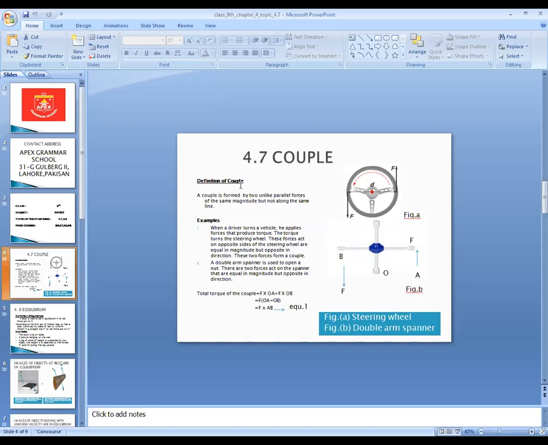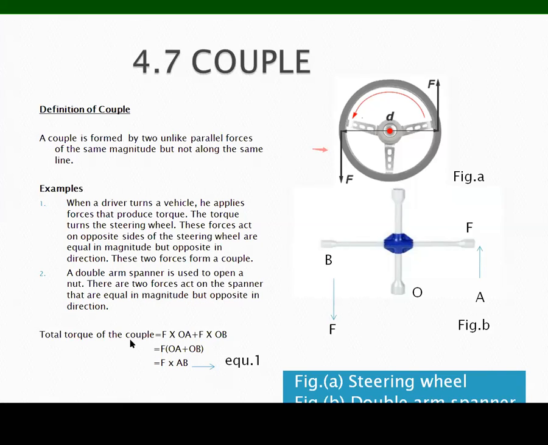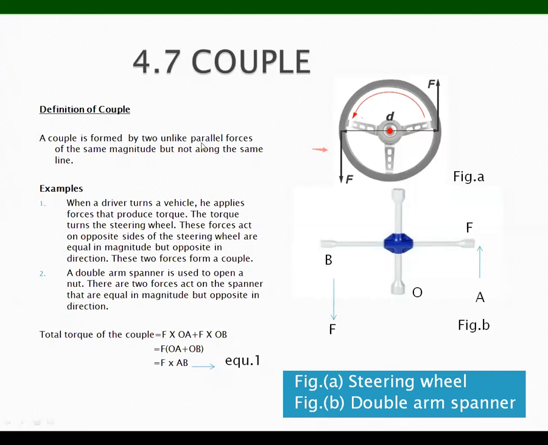So the definition of a couple: a couple is formed by two unlike parallel forces of the same magnitude but not along the same line. What does this mean? First of all, you should be very clear about unlike parallel forces. In a couple, we have two unlike forces.